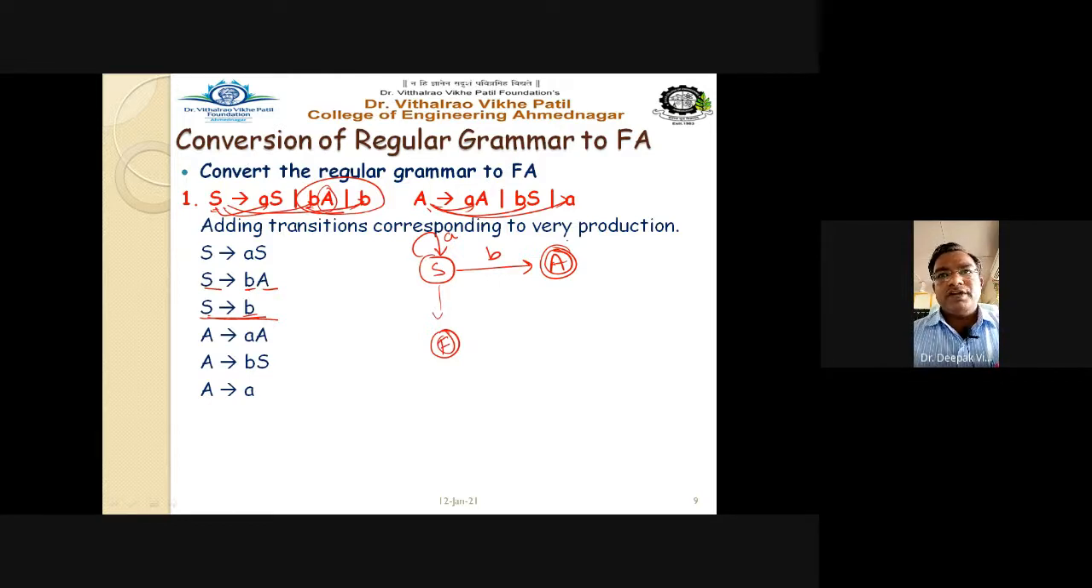Now A: see here, A on A goes to A itself, so it is a self transition, and A on B goes to S. So this is the transition called B, and A on A goes again to the final state. So A is the final state, and we have already marked this transition here. So you can have the diagram like this. Or if you introduce a final state here, that is also okay. So S goes to the final state, or even A goes to the final state, on the transition A, for example, right?